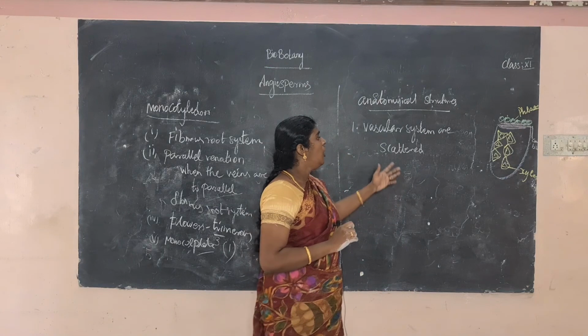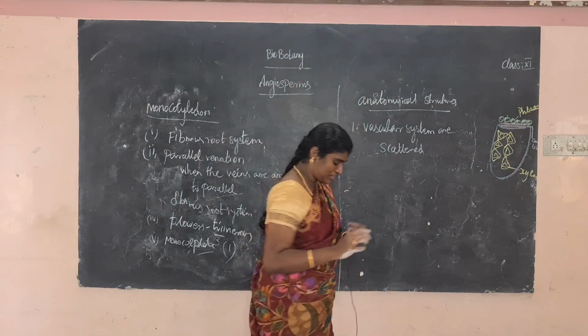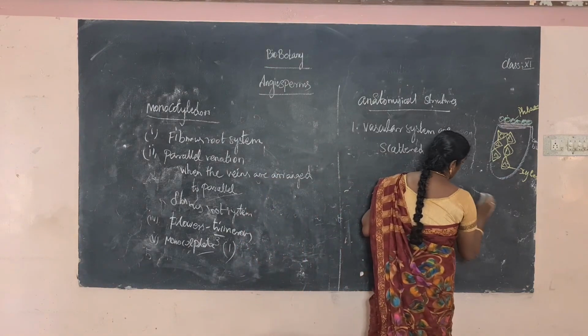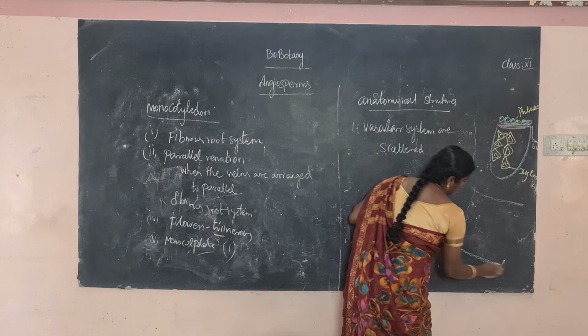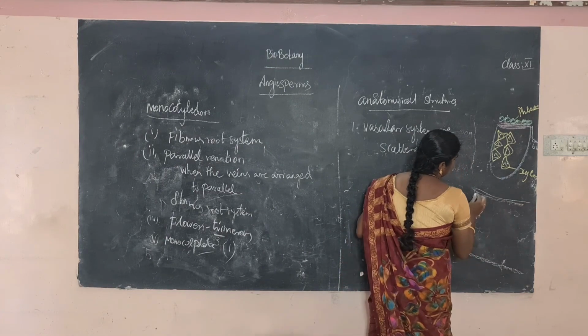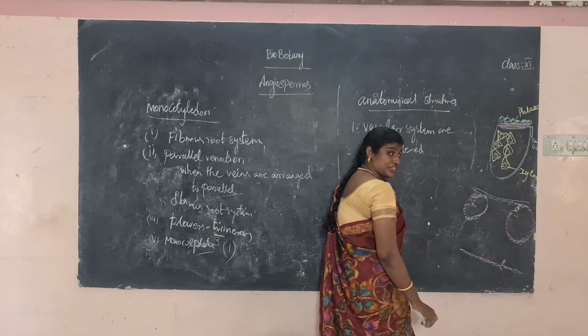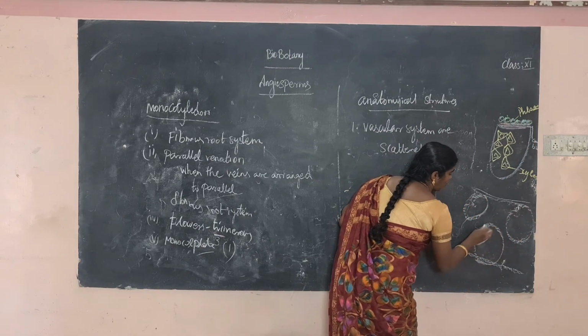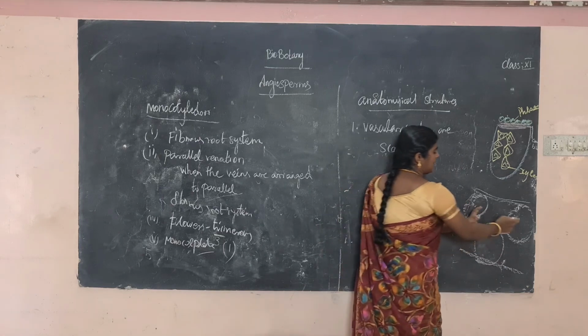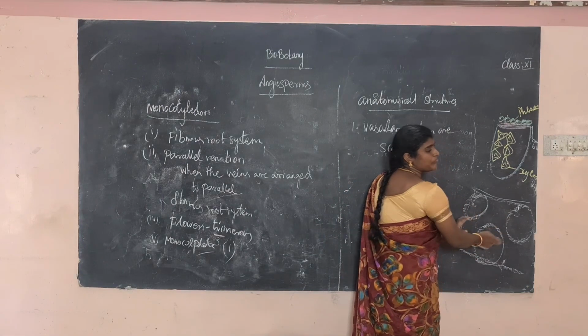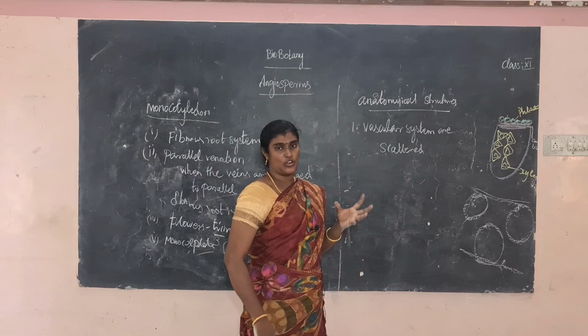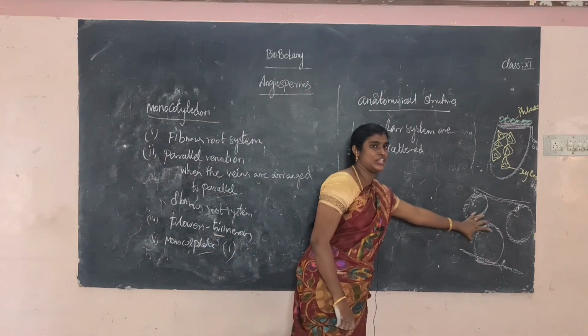For example, in a monocot plant, there is a vascular bundle here, it is skull shaped, and another vascular bundle there. So vascular bundles are scattered in the ground tissue.